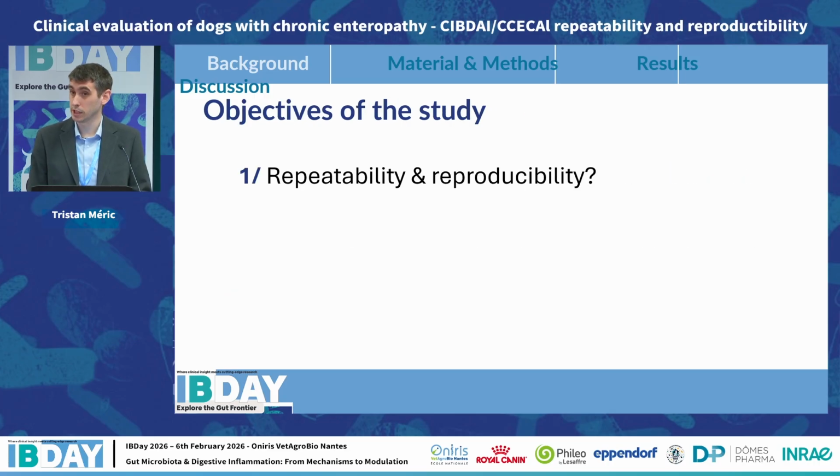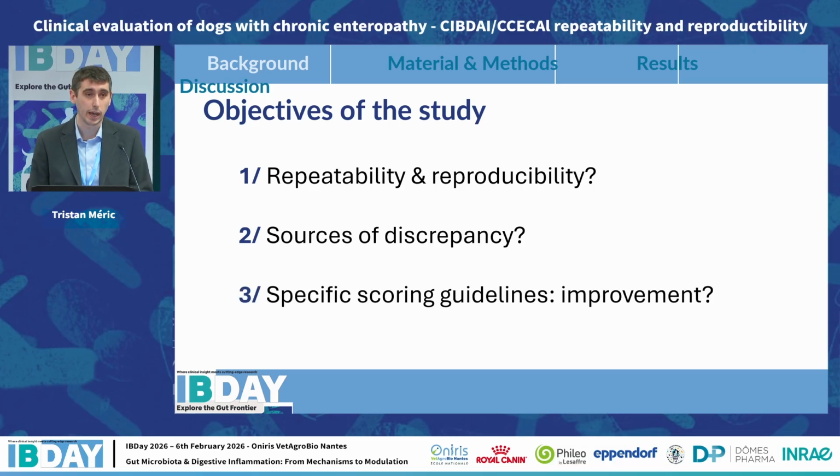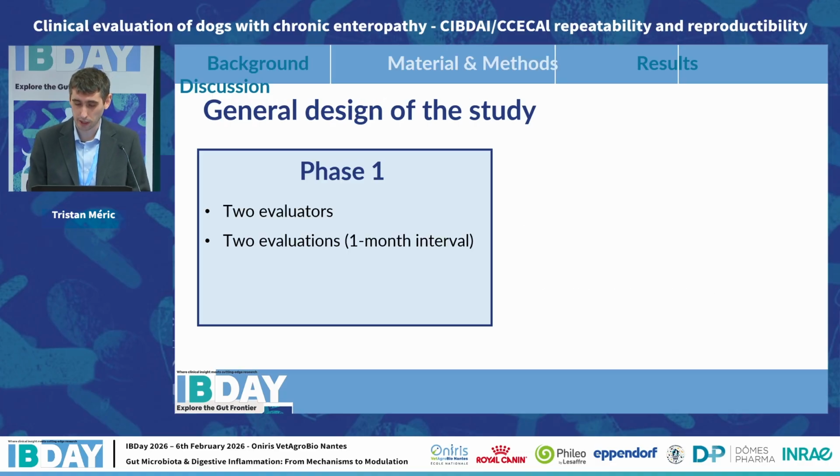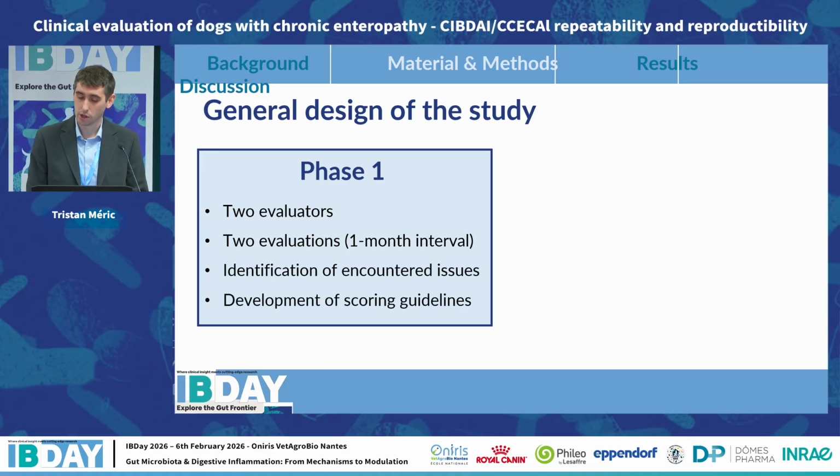So the objectives of this study were: 1, to assess repeatability and reproducibility of the CIBDI and the CEPCAI; 2, to search for sources of discrepancies; and 3, to assess the ability of specific scoring guidelines to improve the repeatability and reproducibility. To do so, 2 evaluators performed the assessment of CIBDI and CEPCAI using a set of consultation forms twice at a 1-month interval. These 2 evaluators were then given the opportunity to discuss together the issues they encountered in assessing some items, and scoring guidelines were developed based on this discussion to try to standardize future assessments. So these steps constituted phase 1 of the study.